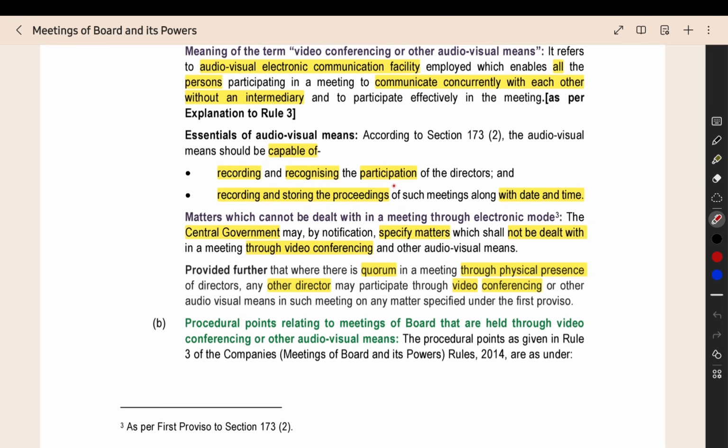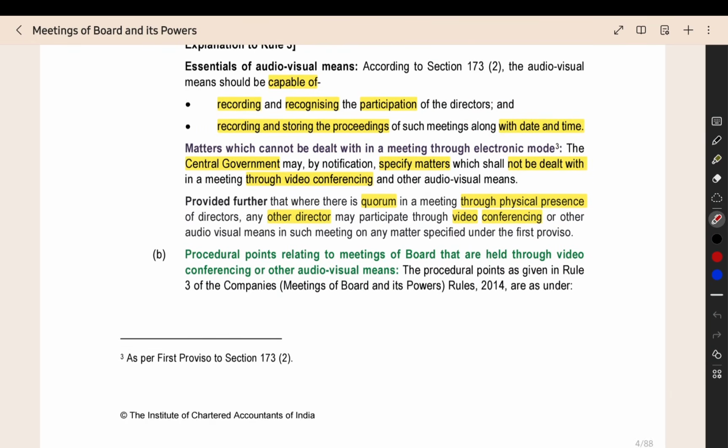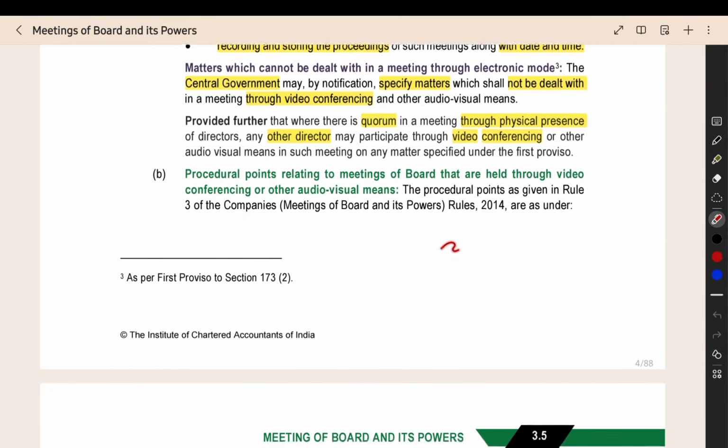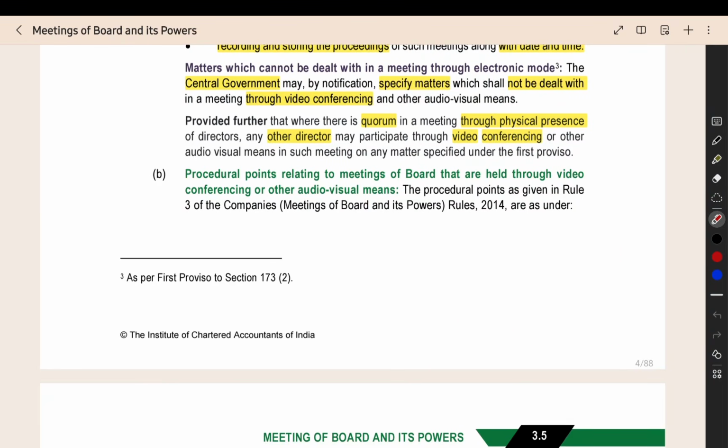Then whatever the proceedings that happen, the meeting conducted online, that also you have to record along with date and time. That should be the capability in the audio visual means that is being used. Then the central government also has one power. They can bring out a list of matters that cannot be done through video conferencing. They have to do them only through meeting in person. Like that, they can bring one notification. Currently, this list is blank only, so no need to worry about that.